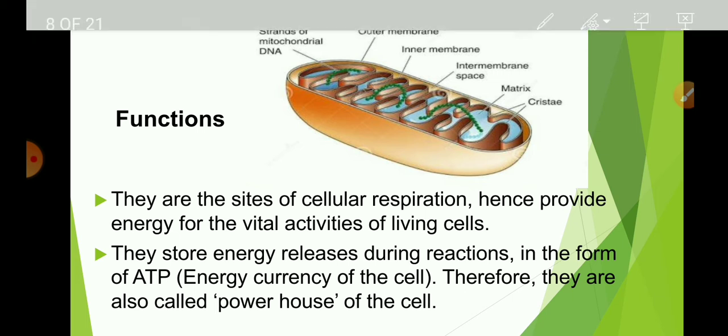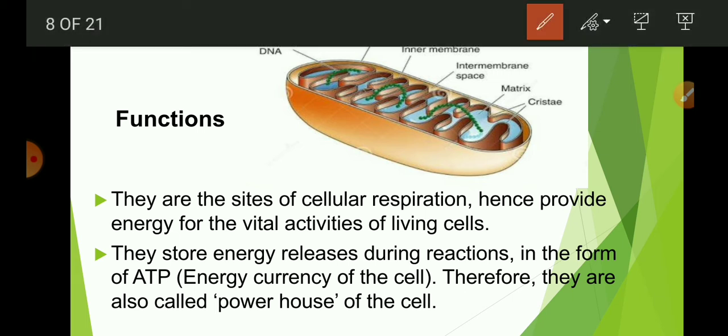See, this is the structure of mitochondria. It is having a double membrane. This one is the outer membrane. This is the inner membrane. It is a highly folded structure to increase the surface area to store ATP molecules. The long form of ATP is adenosine triphosphate. It is the energy currency of the cell. From this ATP molecule, energy is generated which is required for cellular activity.